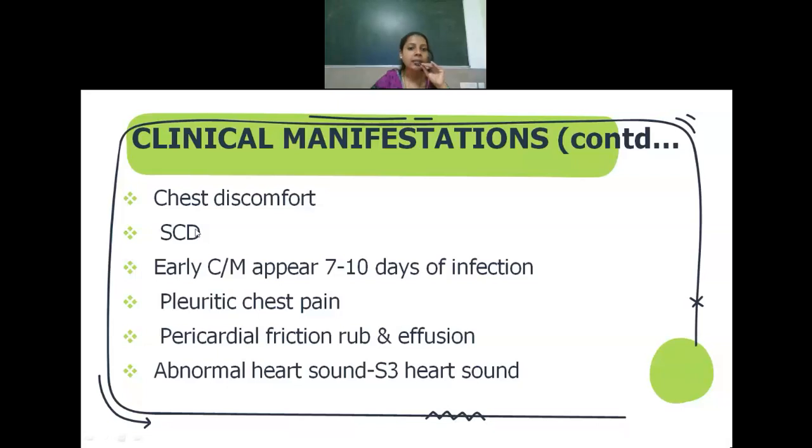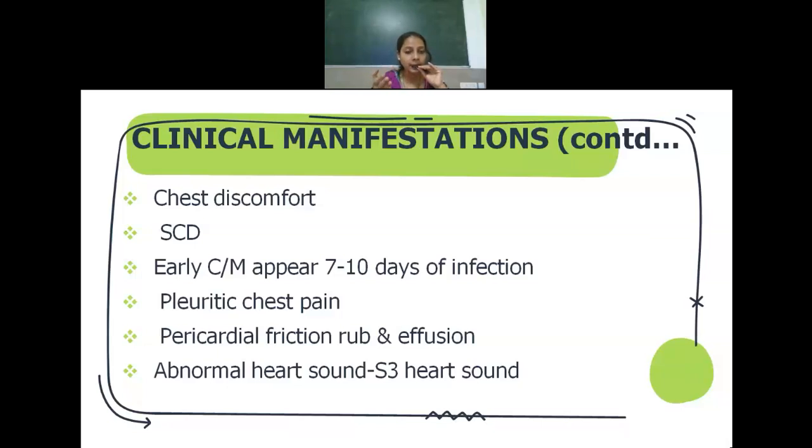Okay, and the clinical manifestations are of infection also and related to the heart also. Usually the person will be having pleuritic type of chest pain, that is, while they are breathing they may have slight chest pain. And they can also hear some abnormal heart sounds, like pericardial friction rub or pericardial effusion, especially when there is pericarditis along with myocarditis.